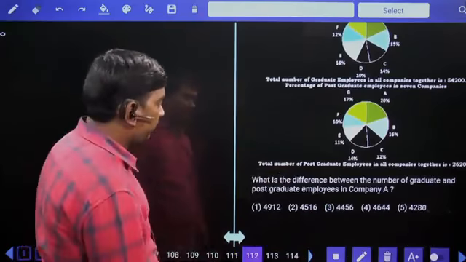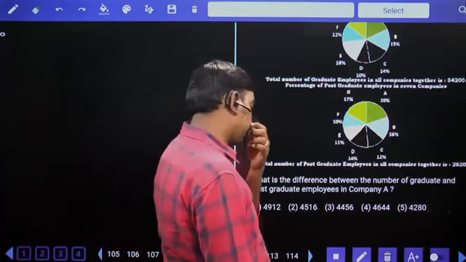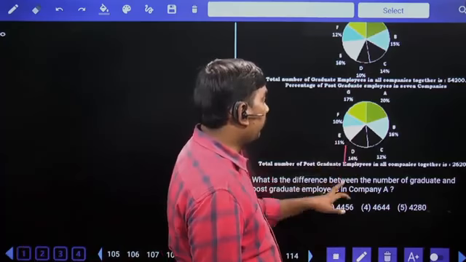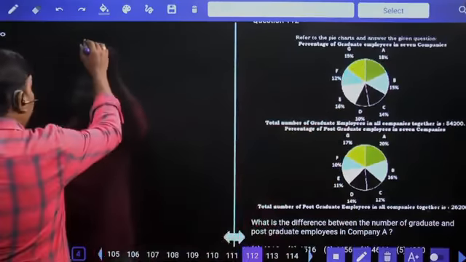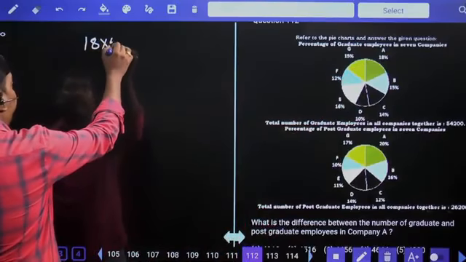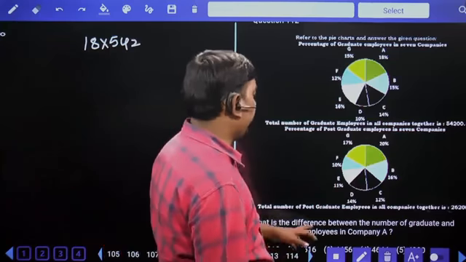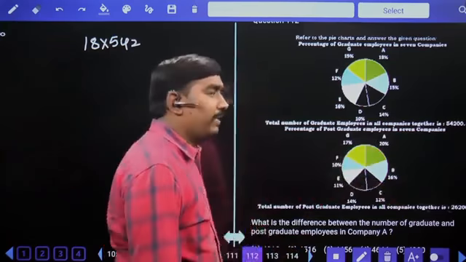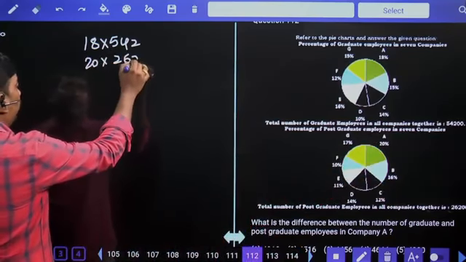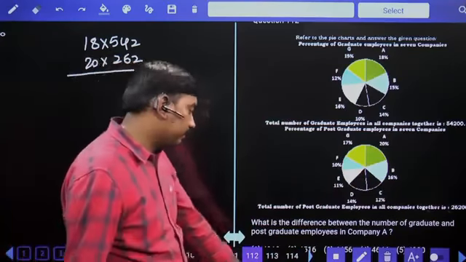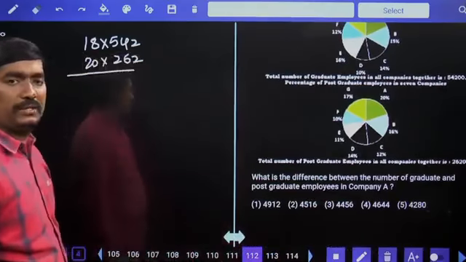What is the difference between the number of graduate and postgraduate employees in company A? Company A graduate employees are 18%. 1% value 542, so 18% means 18 into 542. Then postgraduate is 20%, 1% value 262, so 20% means 20 into 262. Difference ends with 6. Two options are there, so definitely you need to solve it.